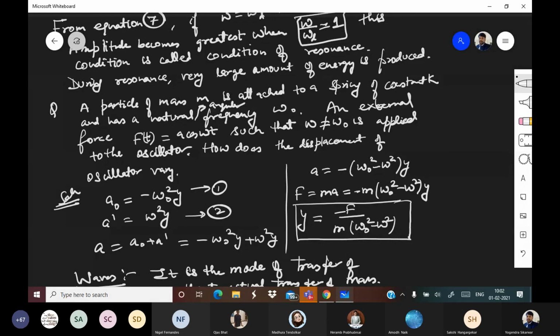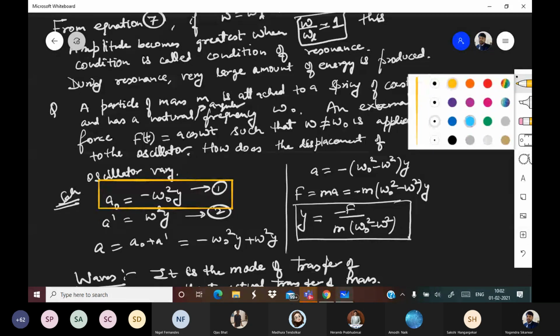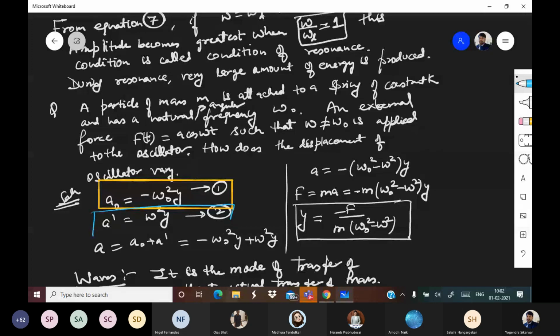Okay, so a naught is minus omega naught square y. Try to understand, a naught is the acceleration when damping is not considered, and forced oscillation is also not considered: minus omega naught square y. This is simple SHM, a is equal to minus omega square x. Now if you add the forced oscillation also, how much will be due to that?